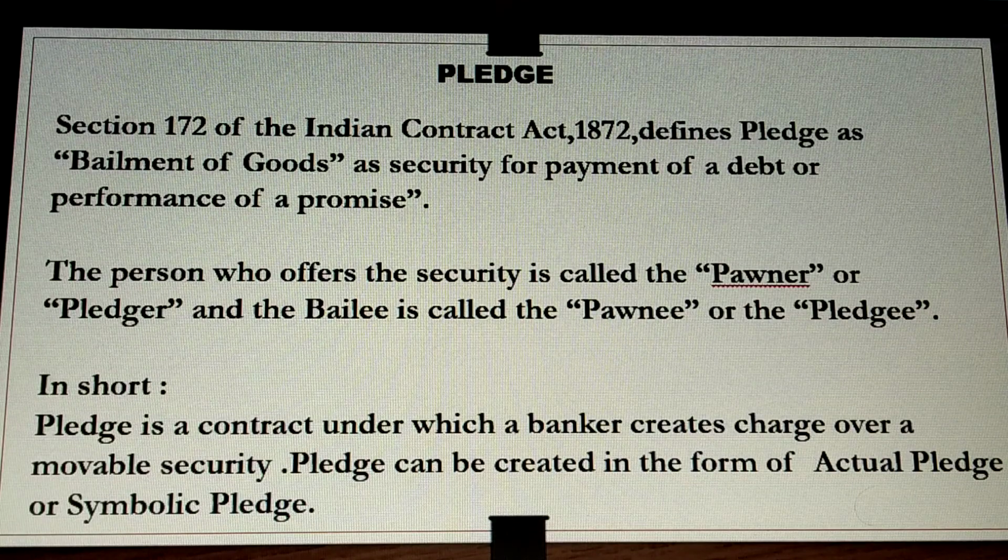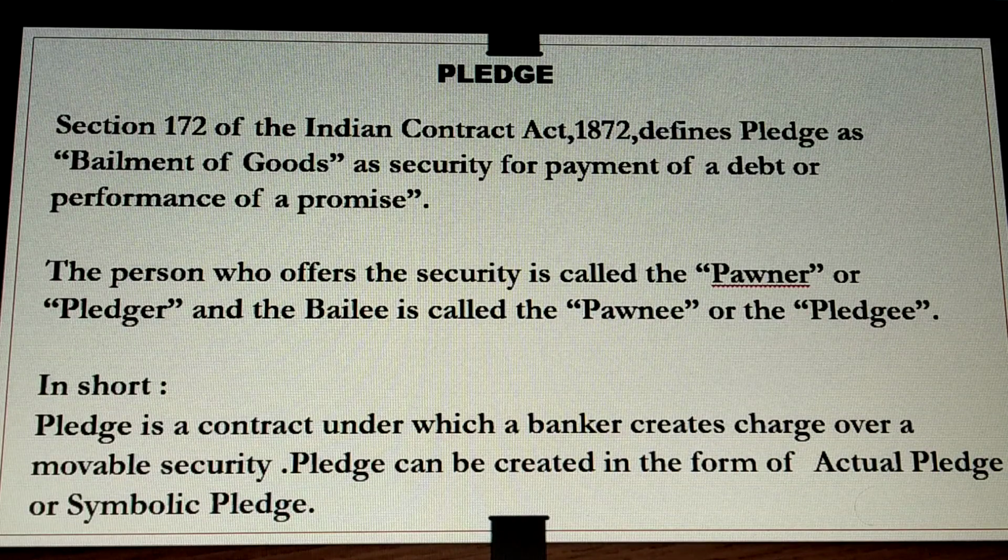To constitute a contract of bailment, it is essential that the bailee should return the same goods to the bailor or dispose of them according to his instructions after the purpose for which the goods were delivered is fulfilled.